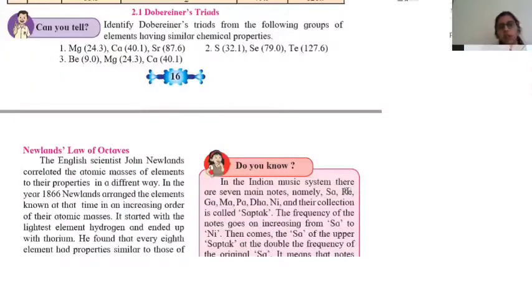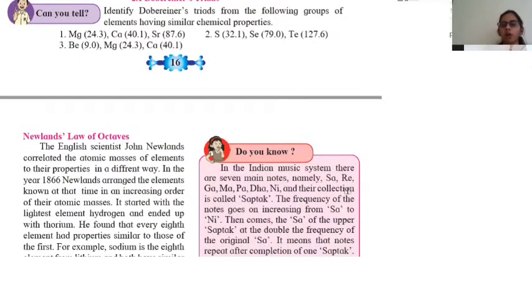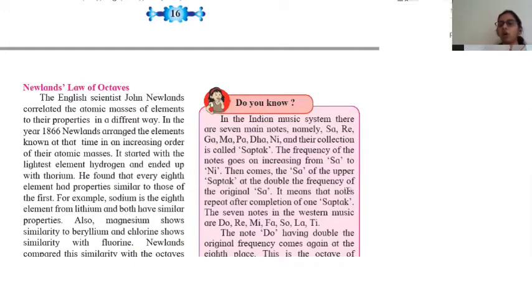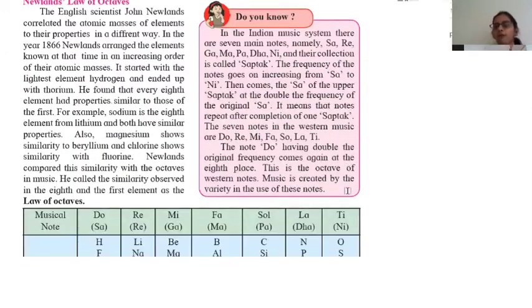Now next is Newlands' law of octaves. This was another scientist who contributed his knowledge to the classification of elements. The English scientist John Newlands correlated the atomic masses of elements to their properties in a different way. Law of octaves means what? Octaves means a group of 8.